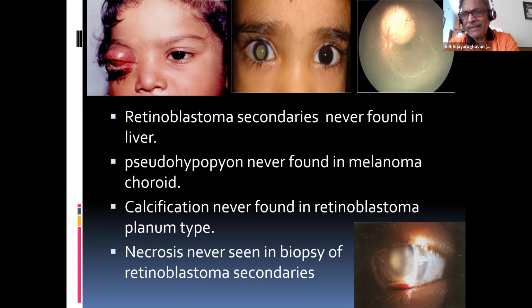Well, suppose I take a biopsy from a secondary area, that metastatic site. Imagine from a bone, I take a section of the secondary tumor. Now this tumor has abundant blood supply. So necrosis and calcification will never be seen in secondary sites of the retinoblastoma tumors. Never forget, these are some of the classical viva questions.